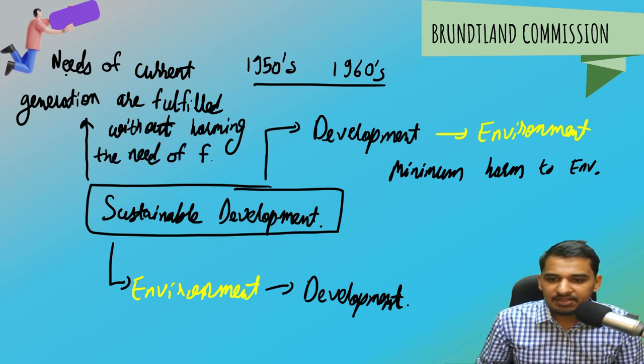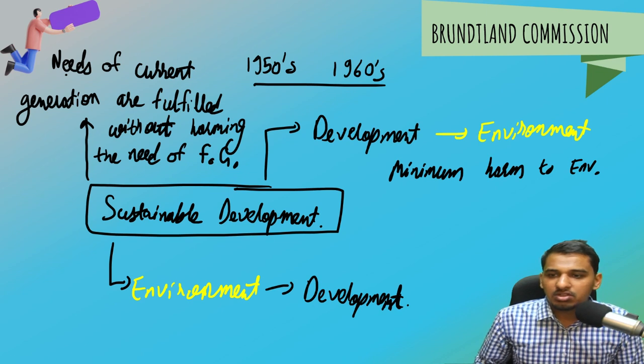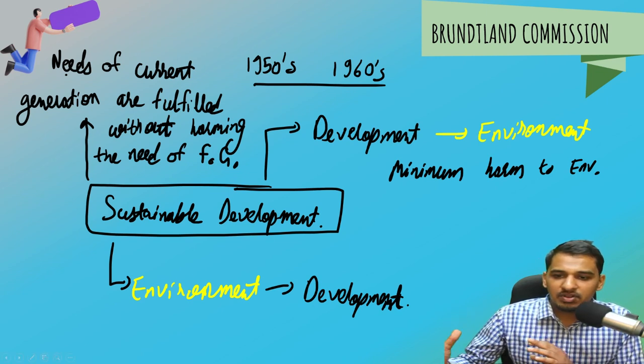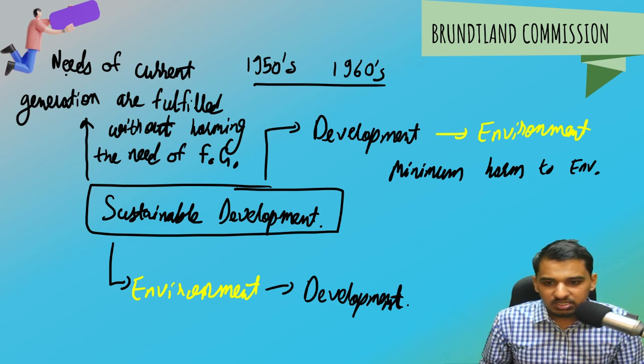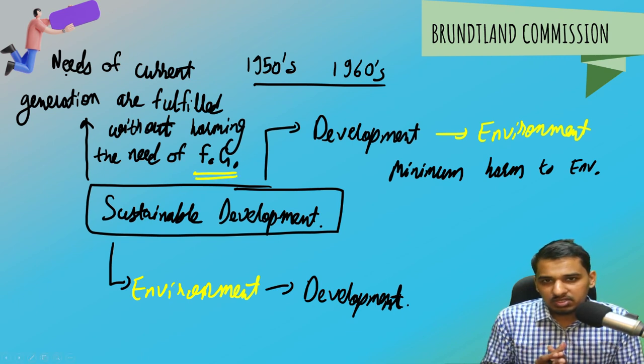I'm just writing FG for future generation. So the needs of the current generation are fulfilled without harming the needs of the future generation. This is the meaning of sustainable development.